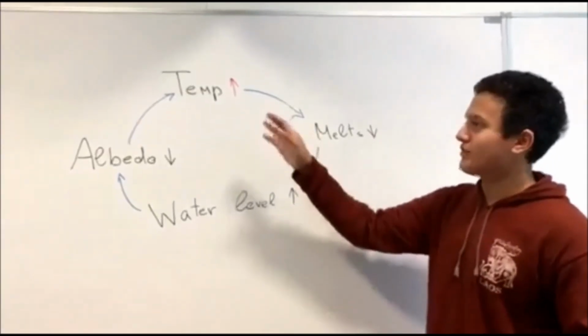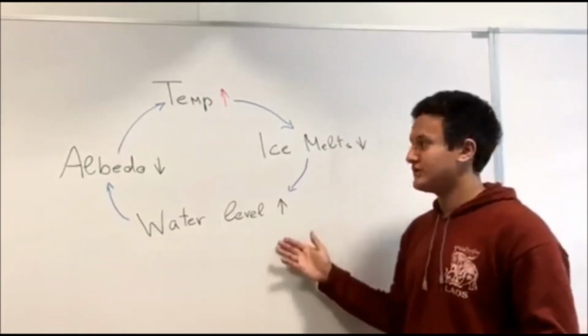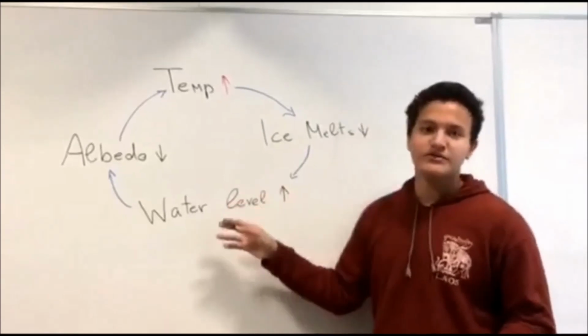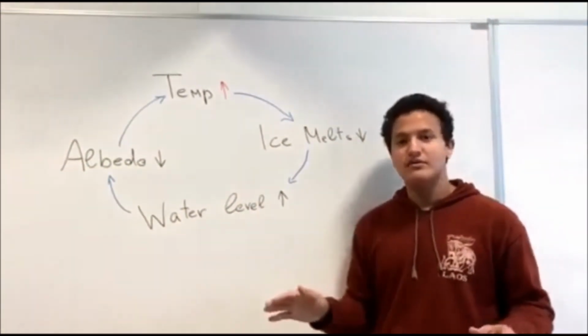So, if the temperature rises due to global warming, that will result in ice melting and the water levels rising. Eventually, the albedo will go down as a result of this, and temperature will just continue rising, which obviously won't be good for anyone.